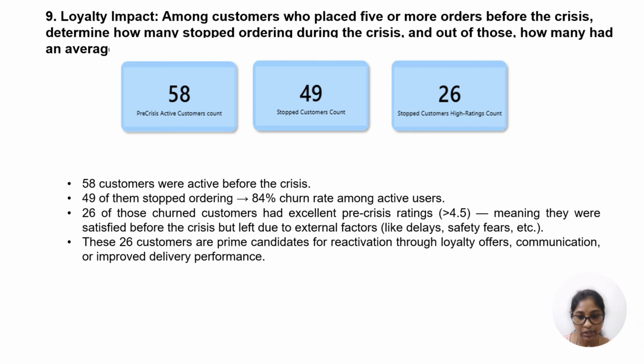I found this result in a KPI, which clearly tells the story: 58 customers were active before this crisis, and 49 of them stopped ordering during the crisis period. 26 of those churned customers had excellent pre-crisis ratings, meaning they were satisfied before the crisis but left due to external factors like delays, safety fears, and so on. So QuickBite should take recovery steps to win back these 26 customers by providing loyalty offers, communications, or improved delivery performance.